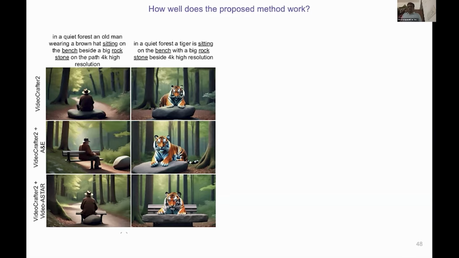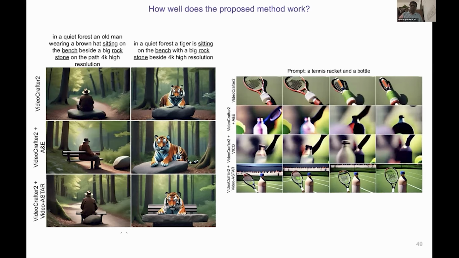The top row is the baseline, which is the Video Crafter 2, and the bottom is our Video Crafter 2 plus our Video-ASTAR optimizer around it. So in the bottom row, especially, you can notice that the man, the bench, the rock, all composited correctly. Same on the right with the tiger. So we got perfect results compared to the first and the second. If you see the first one, there is no bench, and there are a lot of missing concepts and other problems we are facing. Let's see another example.